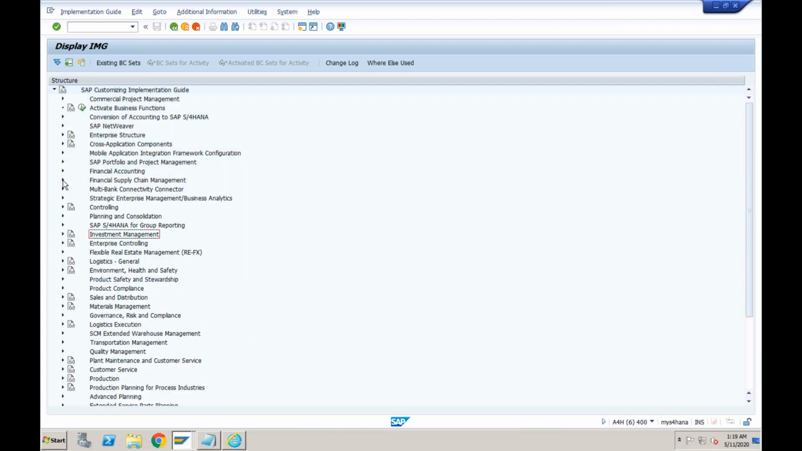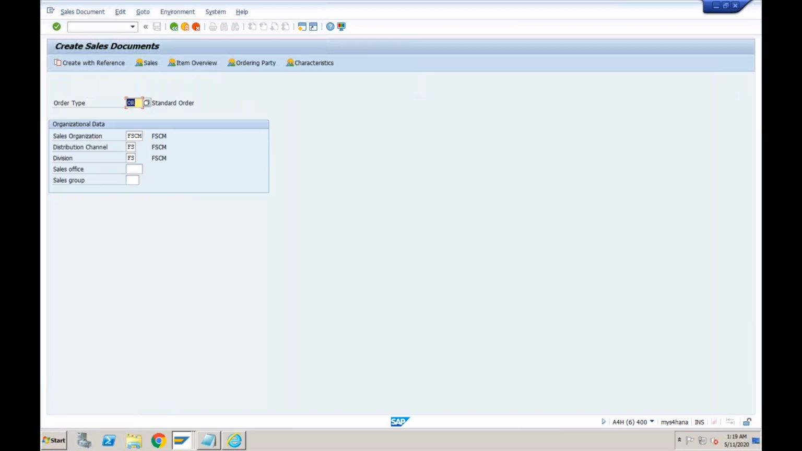Okay, so now let's try to do some transactions and see, based on the configuration that we have done, how the system behaves. So I'll go to transaction VA01 to create a sales order. Our order type is OR. These things are very important. If you are using an order type for which credit management is not active, definitely it will not give you the desired results, right?